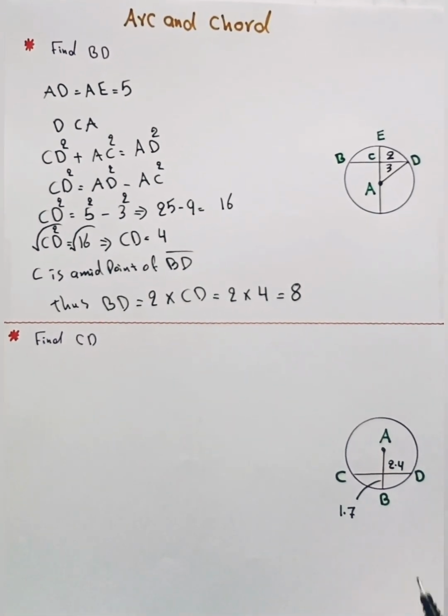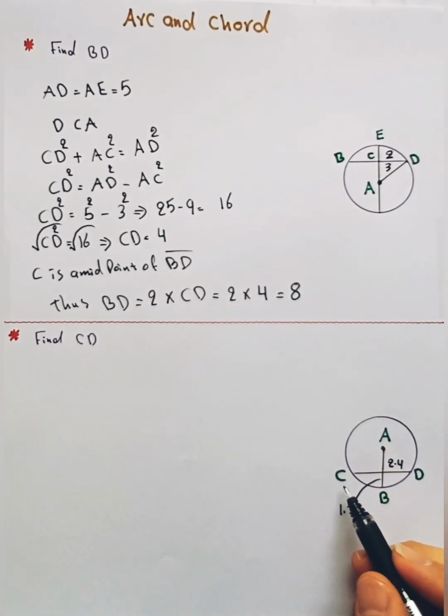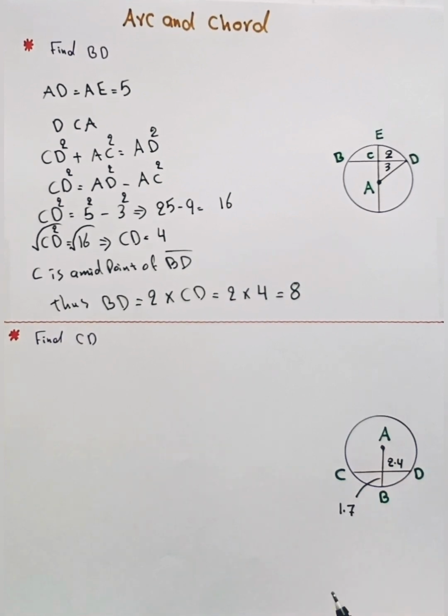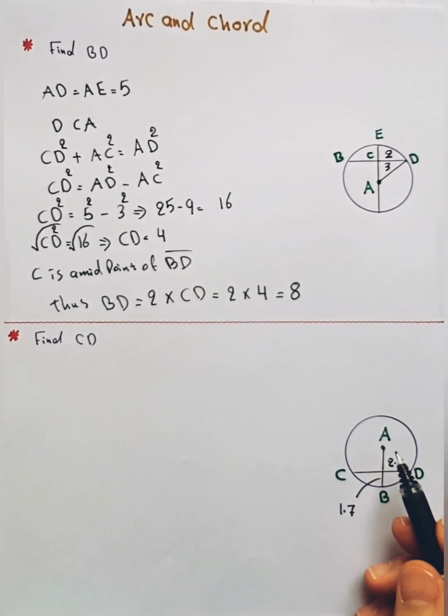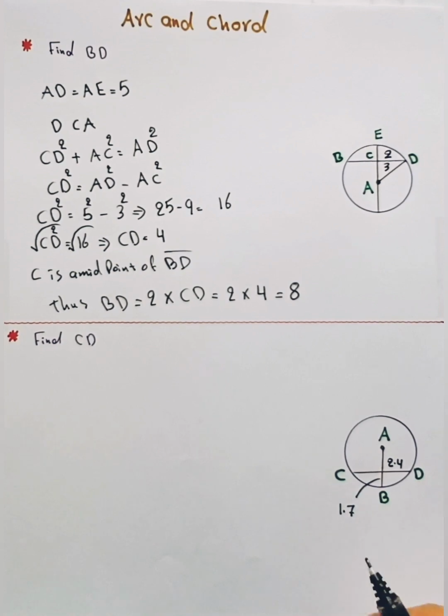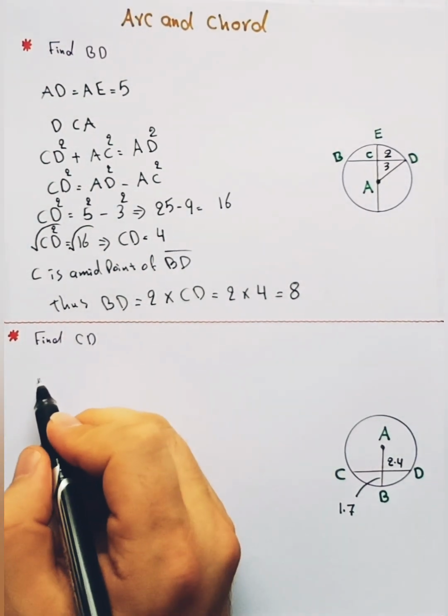After that, in this example, you have to find the measure of CD. So first, you have to find the measure of AB. AB is the radius of the circle.